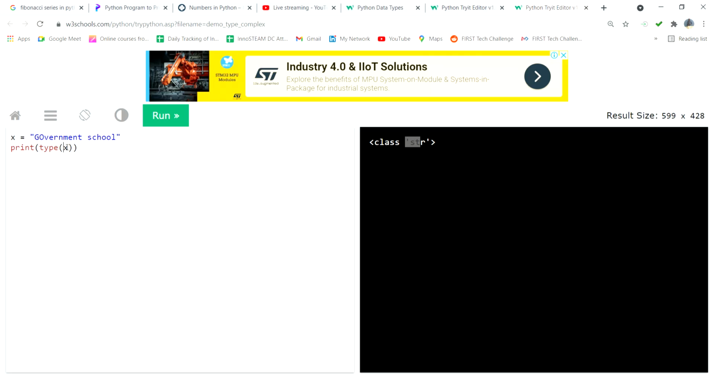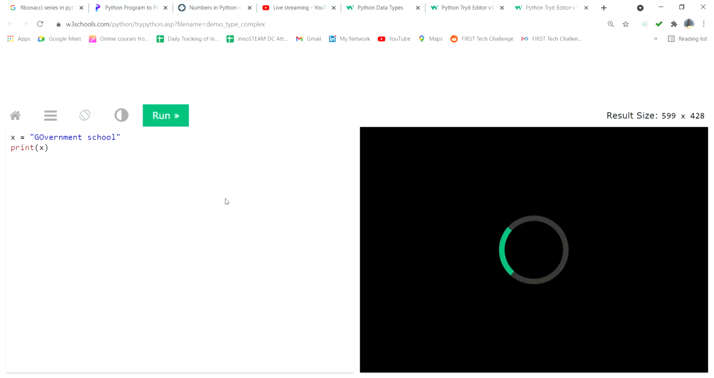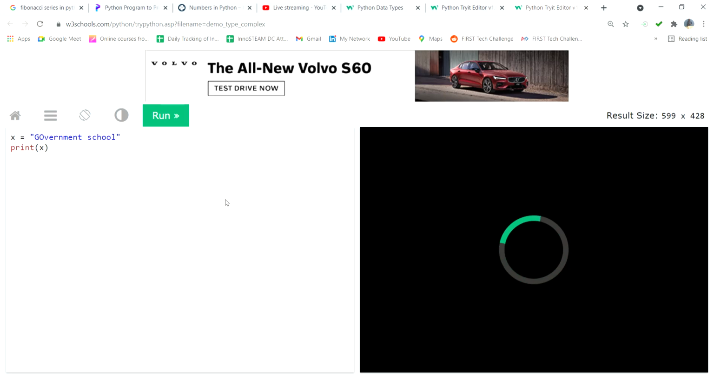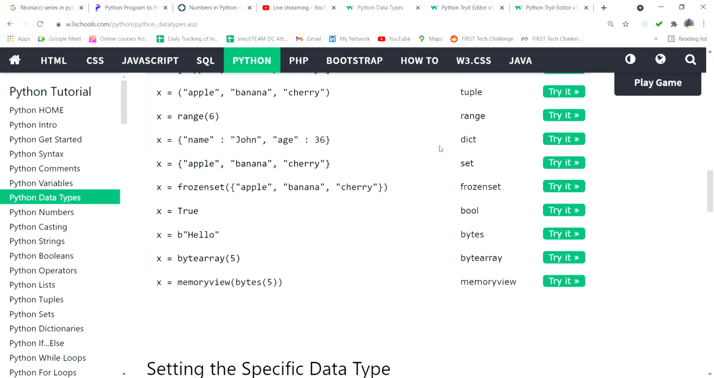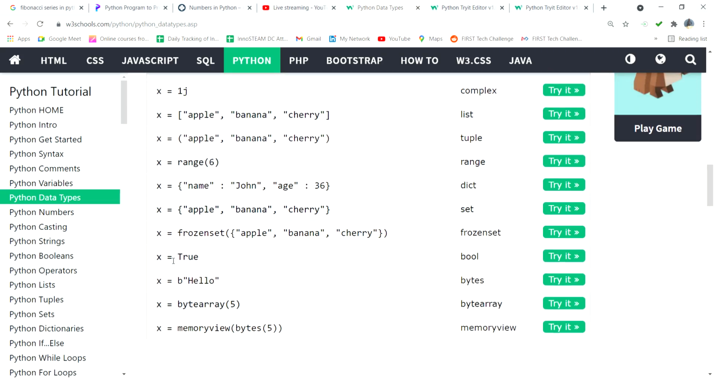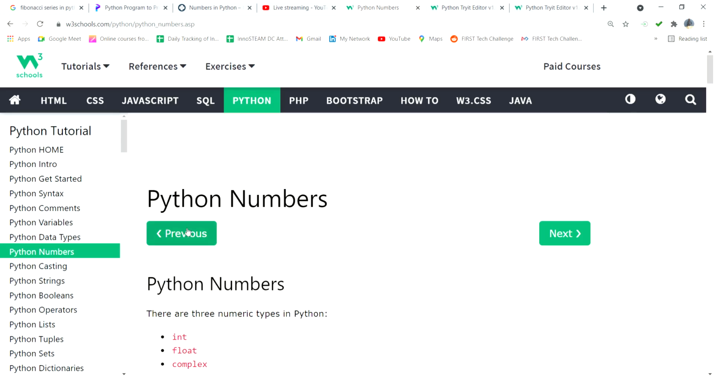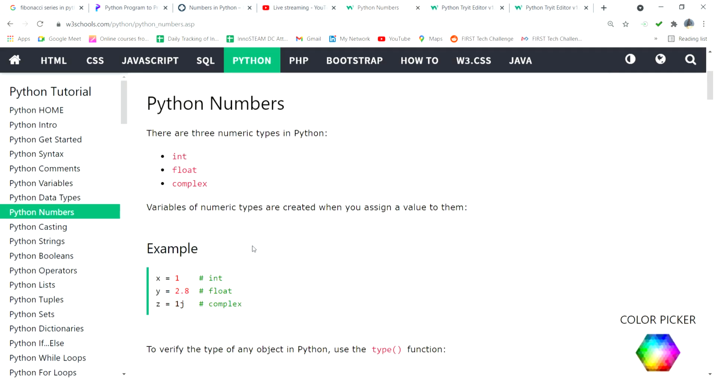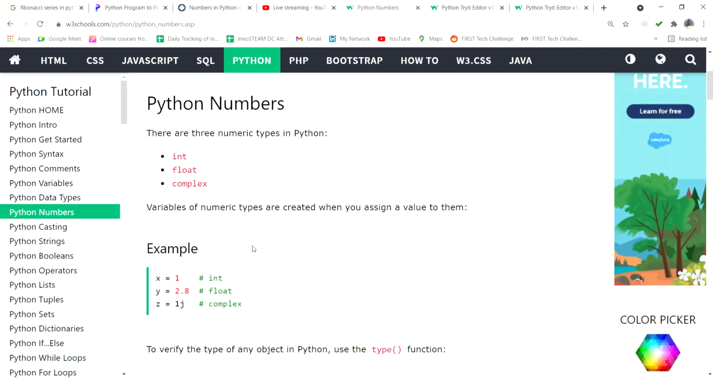If I remove the type, normally it is mentioned as government school only, that is the output. If I remove this type of x and simply put print x, now the output is government school only. So these are the different types of data. Next we are going to see numbers. Numbers I already told you: integers, float and complex. So three types of numbers are available here.